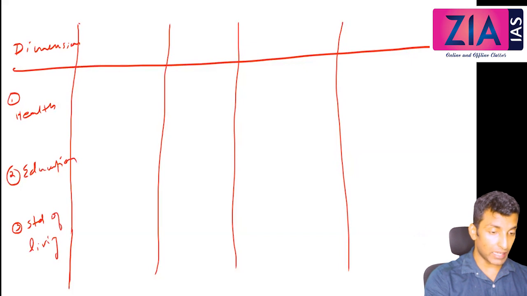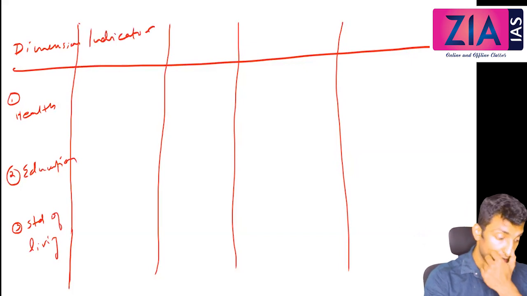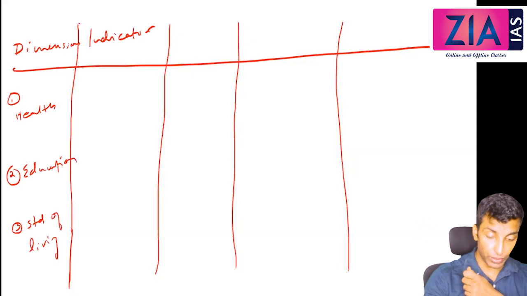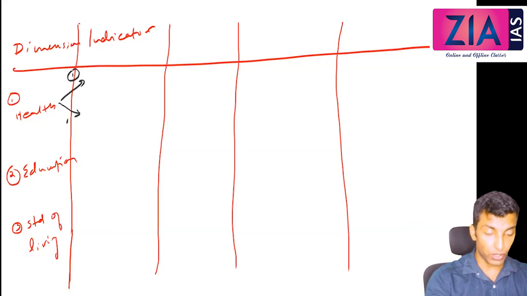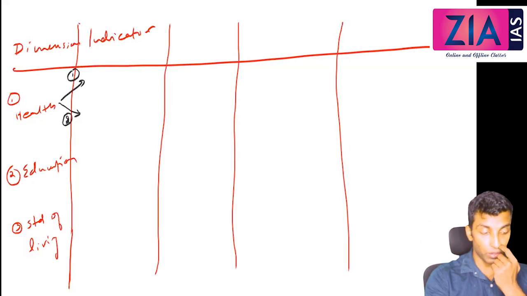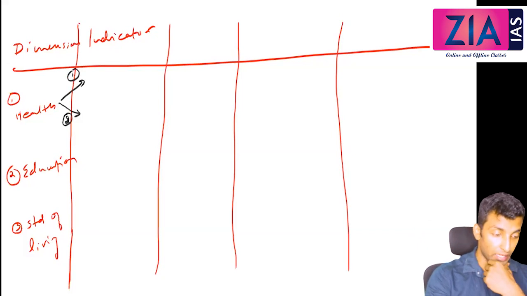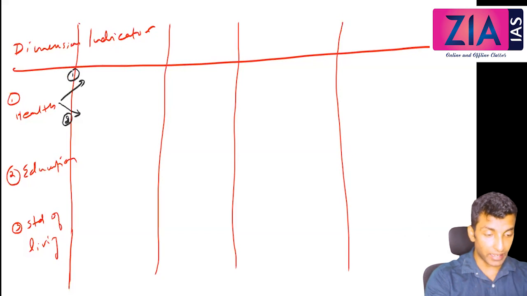Now the second column, that is indicators. There also we have discussed various indicators. When it comes to health, 2 indicators are there. In the multidimensional poverty index, a total of 10 indicators are there.